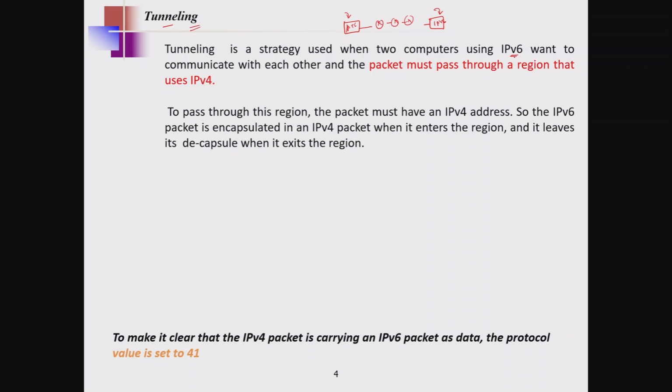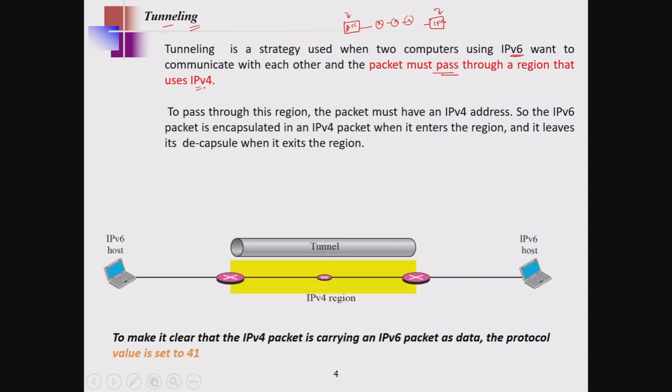So when two computers using IPv6 want to communicate with each other, the packet must pass through a region that uses IPv4. The meaning of this is: if system A and system B want to communicate with one another using the IPv6 addressing mechanism, then to reach the packet from the source to the destination there will be n number of intermediate devices. We can't assure that all the intermediate devices are running only IPv6.